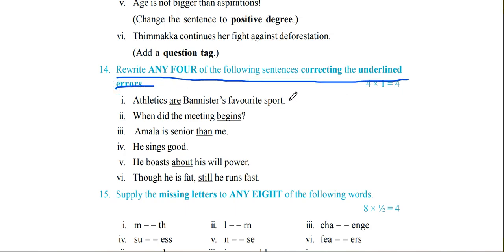Recently, one exam was conducted in the college, and I observed most of the students are lagging behind in three or four bits, particularly correction of errors, which is bit number 14.